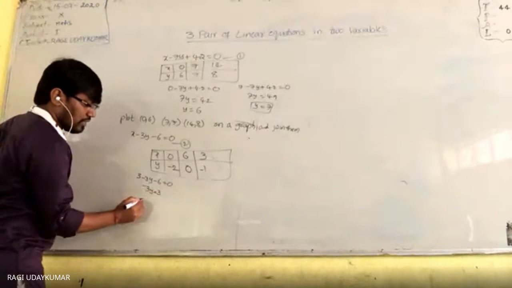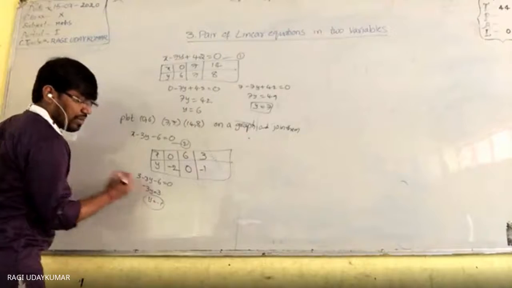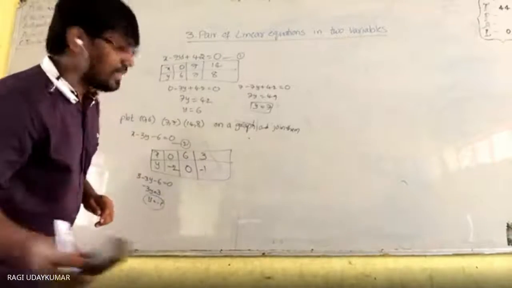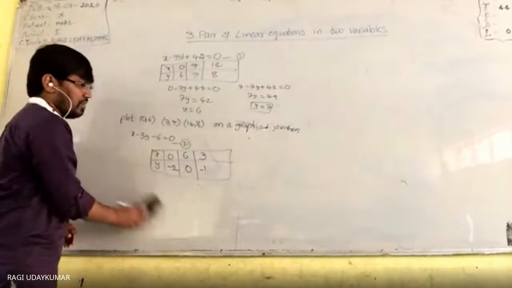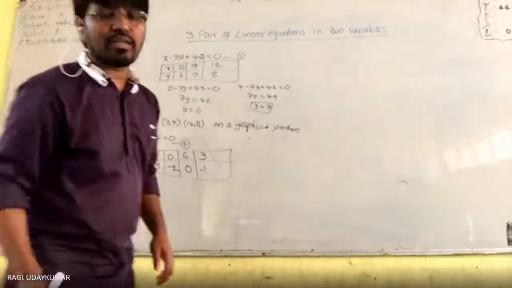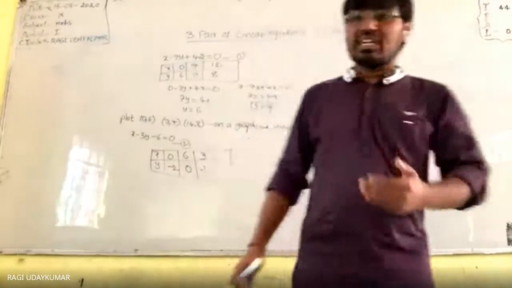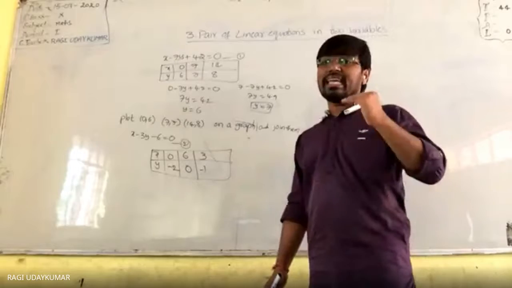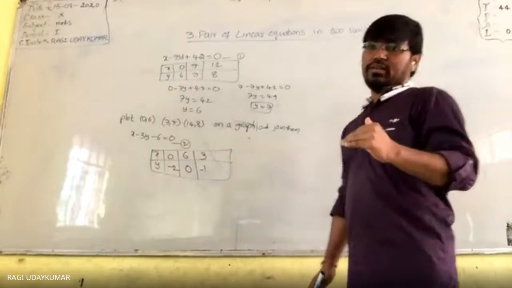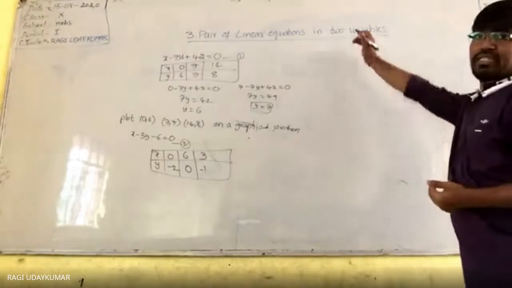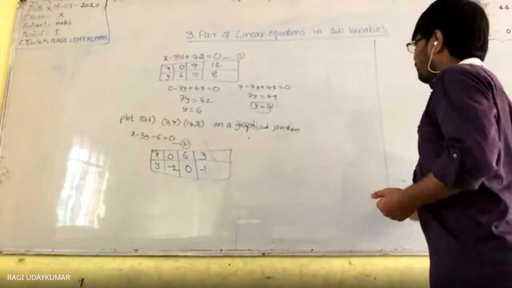So y equals minus 1. Now these points you need to plot on a graph, and to find the solution you need to see where they are intersecting. So if you take the graphical representation on the graph.